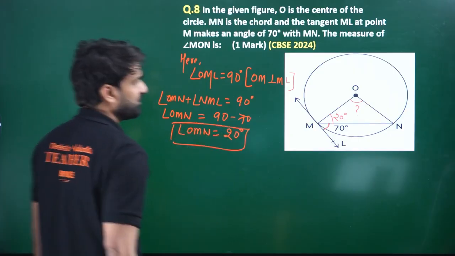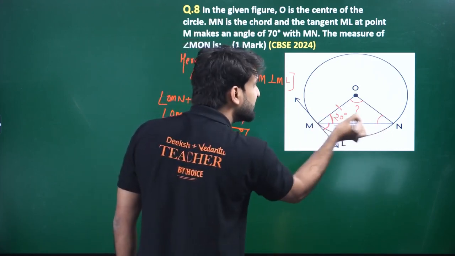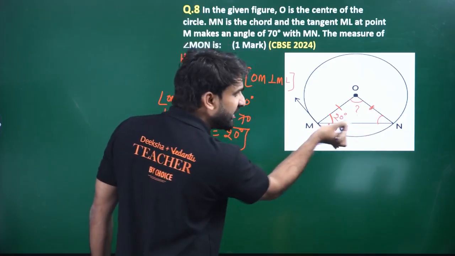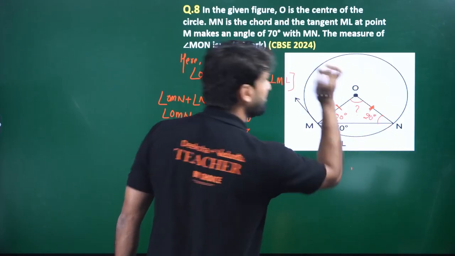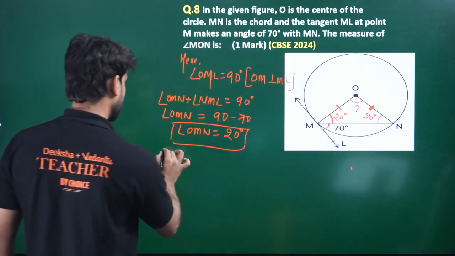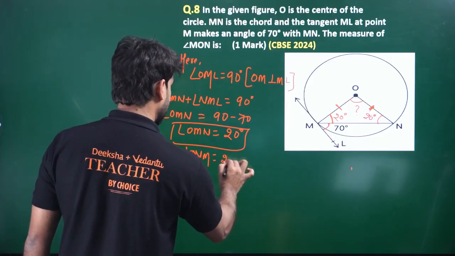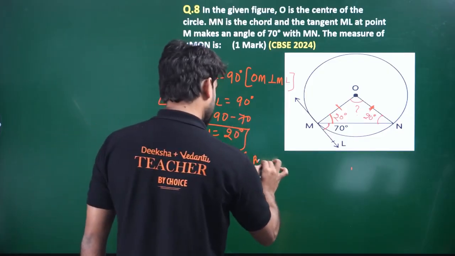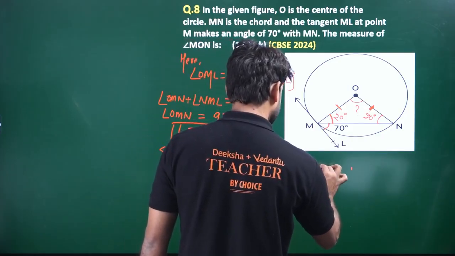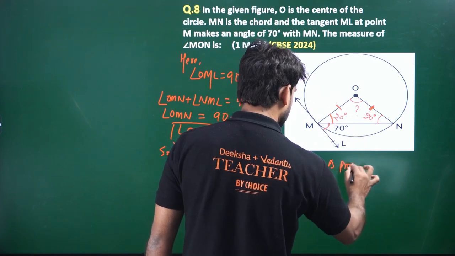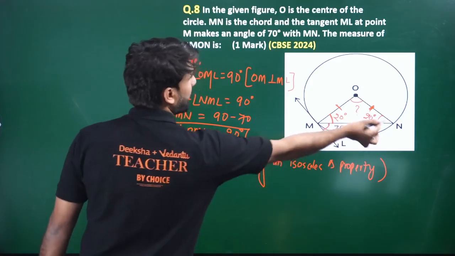And my dear champ, if this is 20 degree, so this will also be 20 degree. Why? Because these are radii. If this is 20 degree and these two lines are equal to each other, then by the isosceles triangle property, it has to be 20 degree. Yes. So angle ONM will be 20 degree, by the isosceles triangle property. I hope you get the point. So ONM is also 20 degree.